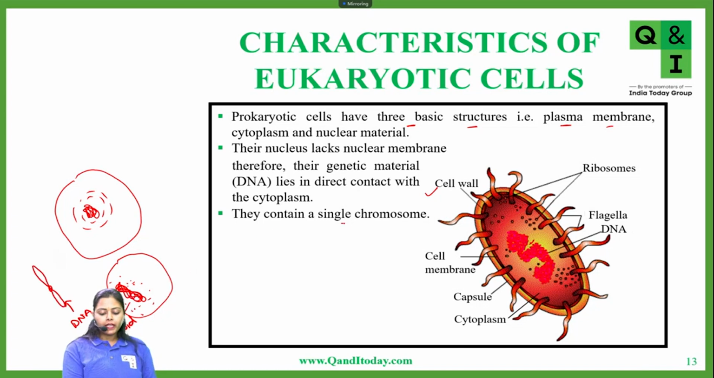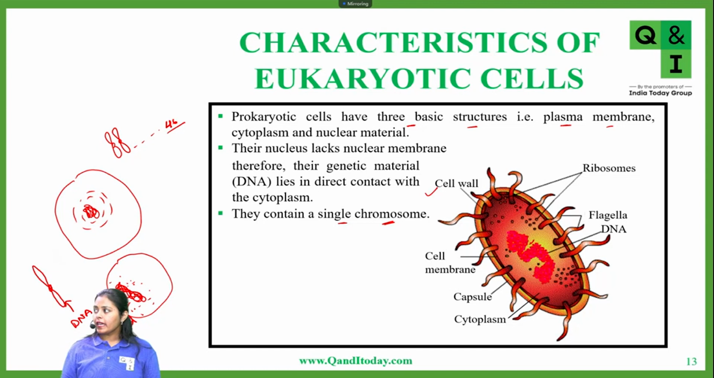So they contain a single chromosome, whereas in a eukaryotic cell, for example in a human cell, you have 46 chromosomes. Whereas in a prokaryotic cell, in bacteria, the DNA takes the shape of one large chromosome, and that is not even present inside a nuclear membrane. It is lying freely in the cytoplasm in a space called the nucleoid.